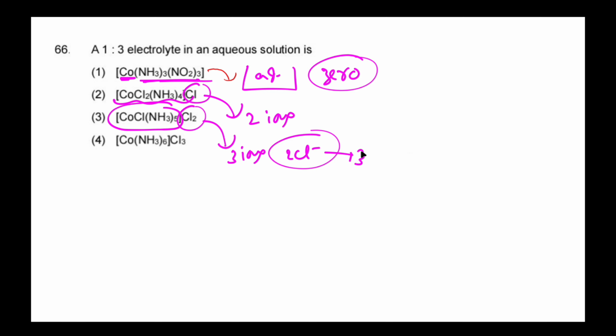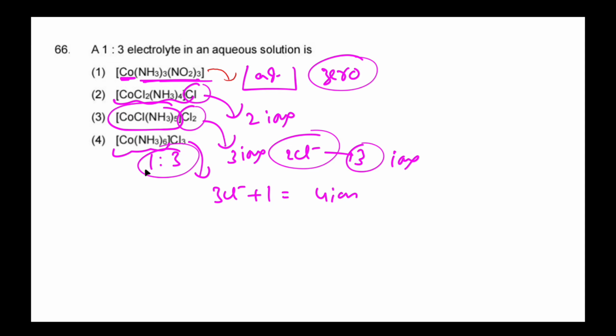So total 3 ions are there in this molecule. Here total 2 ions are there in this, total 3 ions. But here the coordination sphere, that is one molecule and 3 Cl minus ions and one coordination sphere, total 4 ions. But they are asking for a 1:3 electrolyte solution. So this is a 1:3 electrolyte solution, so 3 ions will dissociate. The correct option is the fourth option.